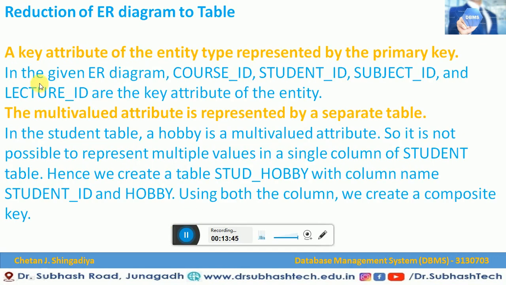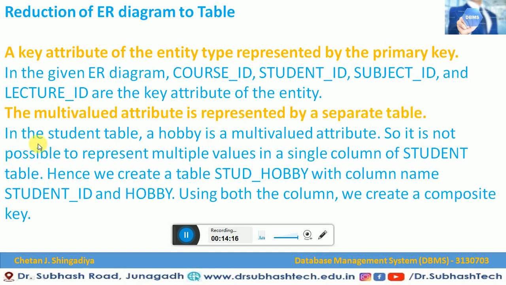The third step is that the key attributes of the entity type are represented by a primary key. So in our example, what are the key attributes? Course ID, student ID, subject ID, and lecturer ID are the key attributes of the entities, or we can say prime attributes or the primary key of that particular table. So this is the third step. The fourth step is that a multi-valued attribute is represented by a separate table.